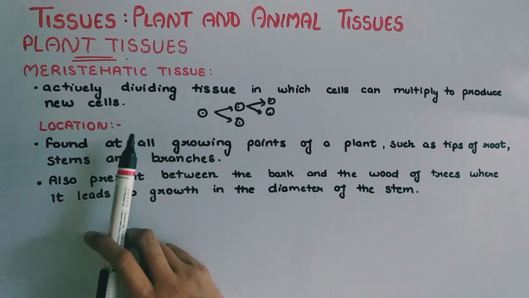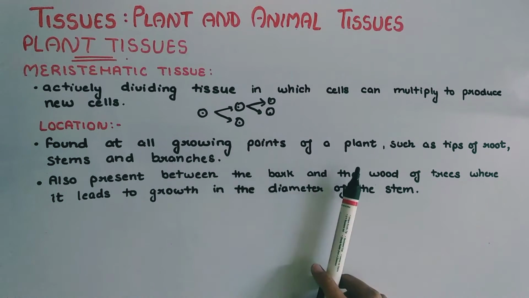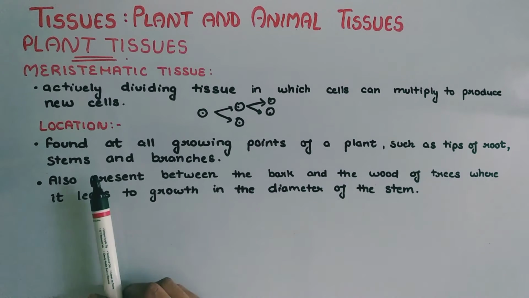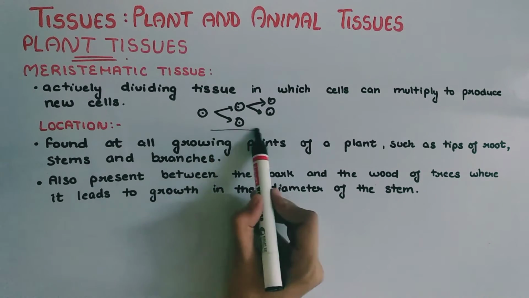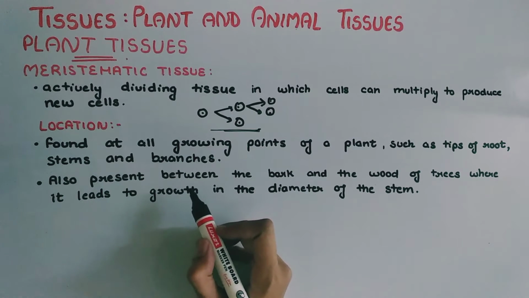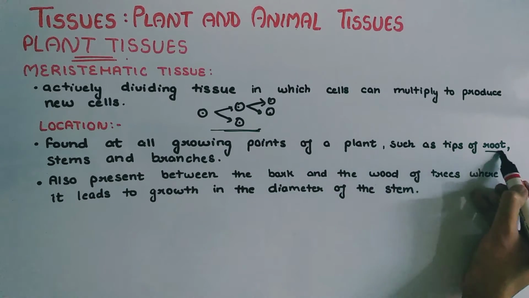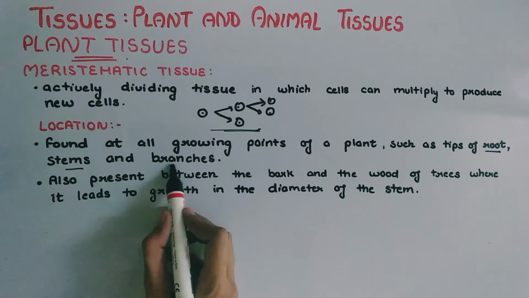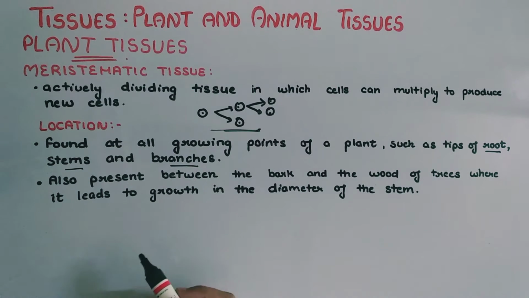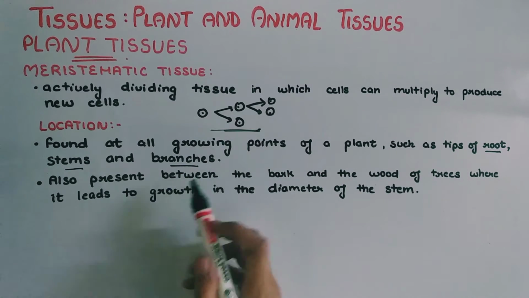What is the location of meristematic tissue? Meristematic tissue is found at all growing points of a plant, such as tips of roots, stems and branches. Now we know that the cells are continuously dividing. Hence meristematic tissue is present at that part of the plant where the plant needs to grow. For example, we know that roots, stems and branches of the plants are growing parts. Hence meristematic tissue is found at the tips of root, stem and branches.